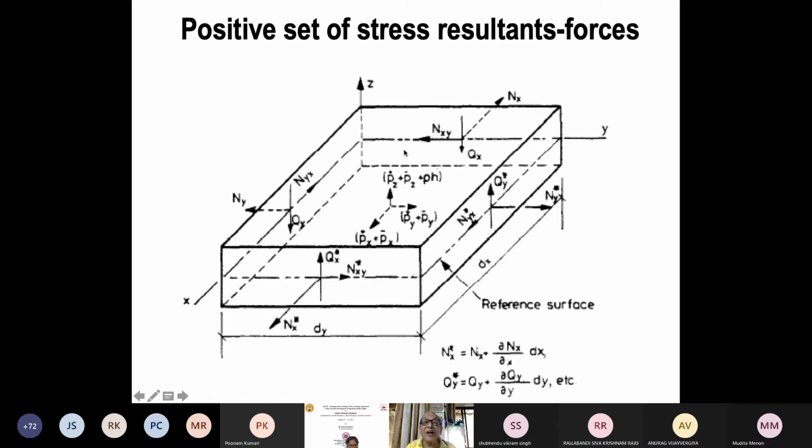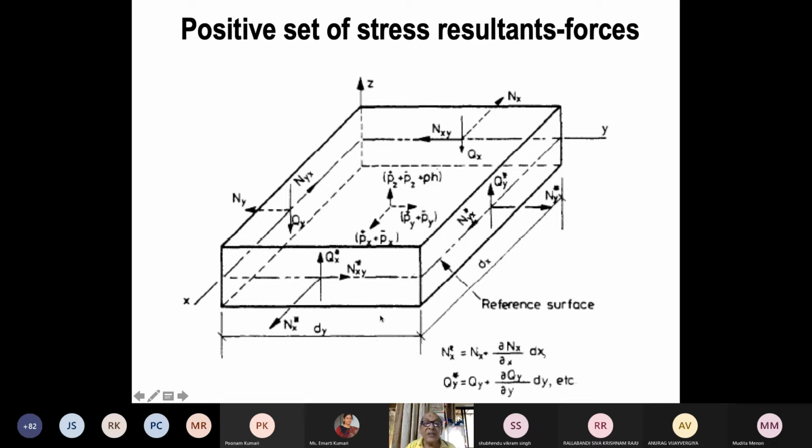After integrating tau xy through the thickness, I get nxy. After integrating tau xz through the thickness, I get qx. So these quantities are called stress resultants: integrated values of stresses through the thickness, per unit width. These are all per unit width, and they are put on the middle surface, and subject to that, we study the behavior of this